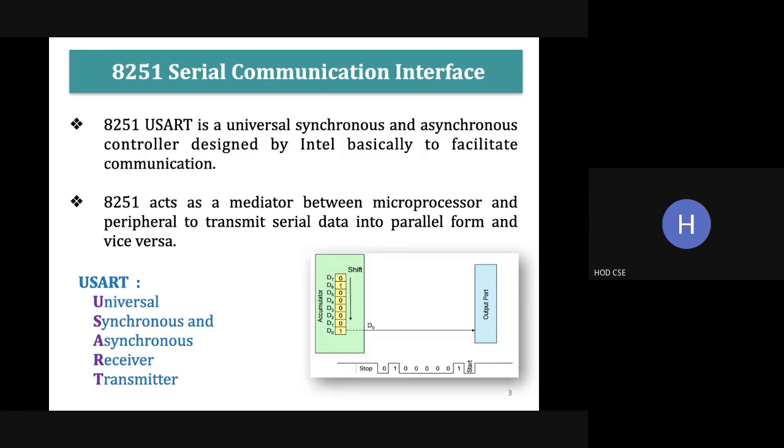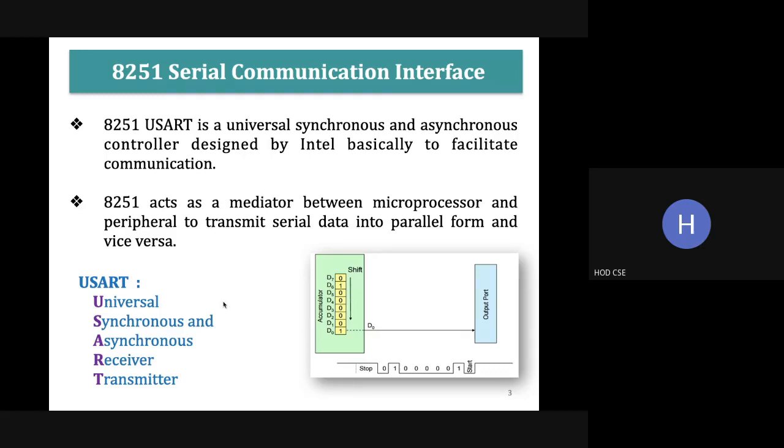The 8251 acts as a mediator between the processor and the peripheral. From the processor, the data will be transmitted in parallel, so that must be converted into serial by using the 8251.